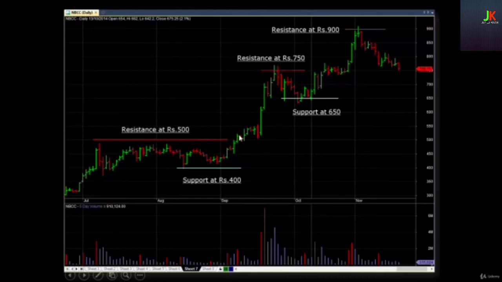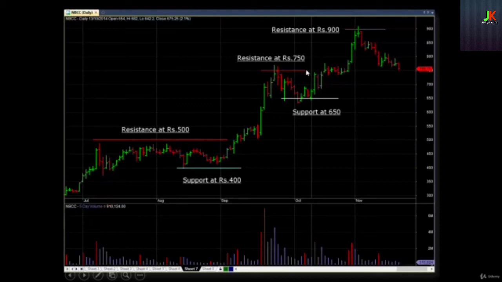You can see it went up, came down, tested the level of 500, then went up to 550, came down again, failed to penetrate 500, and then finally it broke out to a new high, surged up to 750, came down, found support at 650, went up to the level of 750 again, consolidated for a week, finally broke out to a new high and surged as high as 900 before finding resistance at 900, from where it started drifting